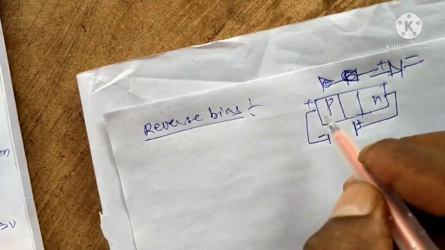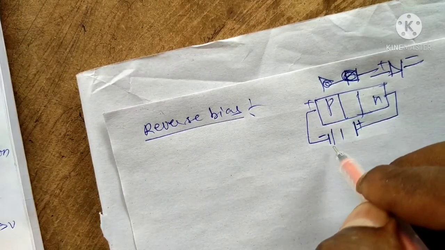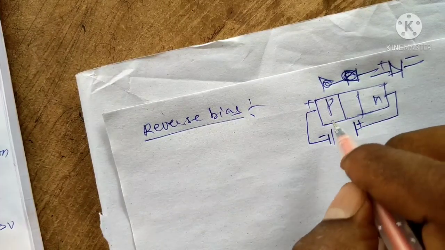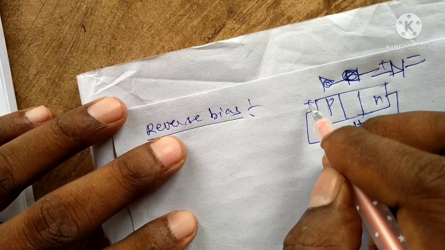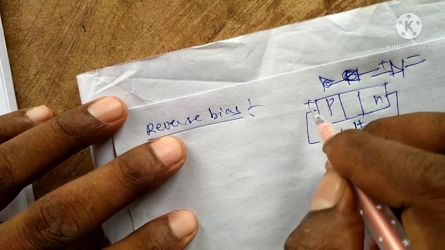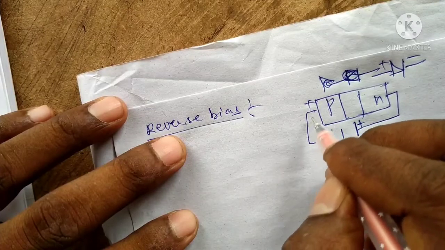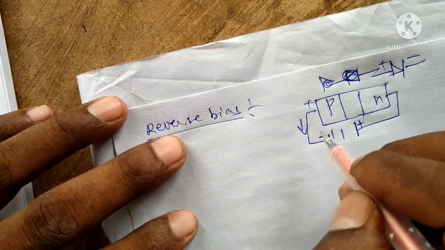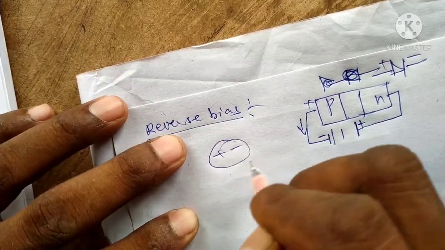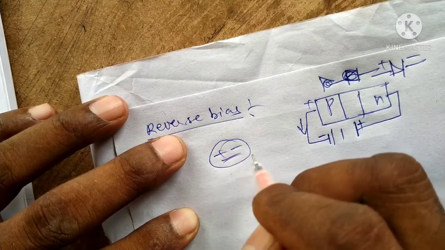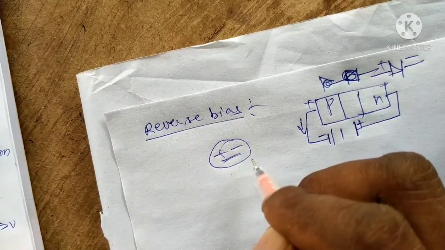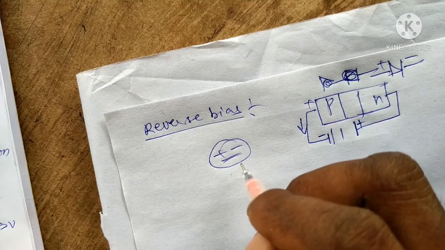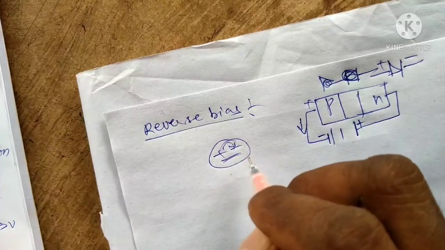Between the positive and negative terminals, there will be an attraction force. In the case of positive and negative, there will be attraction between the two opposite charge carriers, opposite signs.